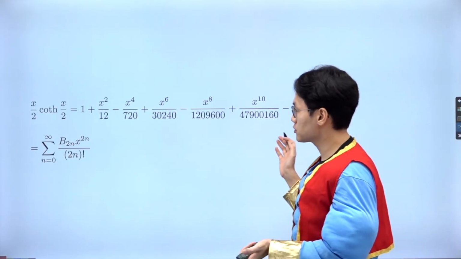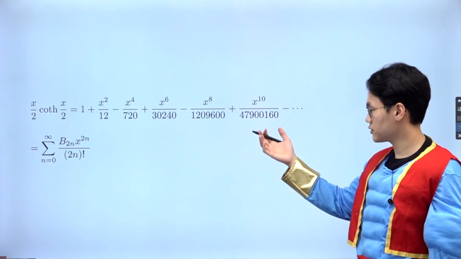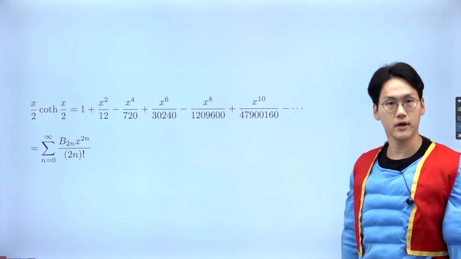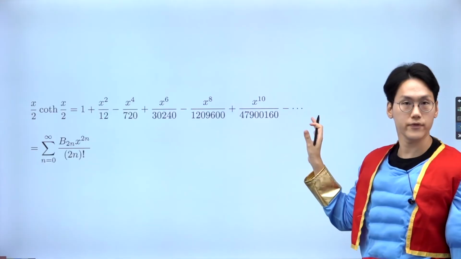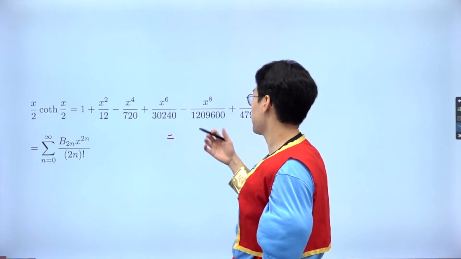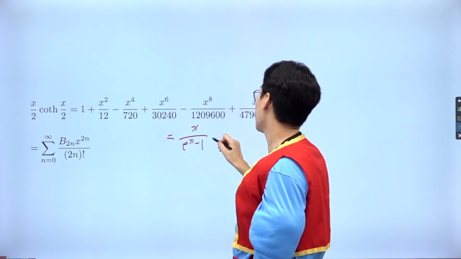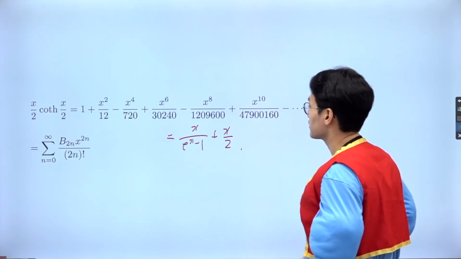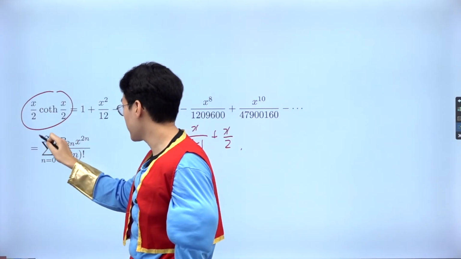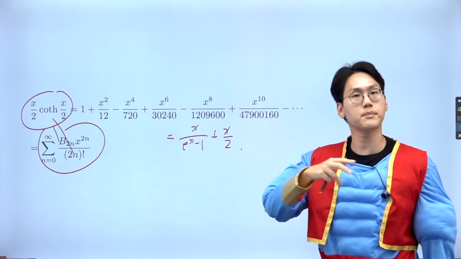Then we realized this is something to do with the Bernoulli numbers, as you see if you try yourself with 1/2 and 1/6, things like that. And now I'm very happy that I don't have to deal with the odd terms. Everything is made out of the even terms. In fact, this was also the same as the generating function, x over e to the power x minus 1, but with x over 2. Didn't I? Okay, that's great. Now I can associate this series with the Bernoulli numbers, thanks to my first, second, and third parts of the exploration.